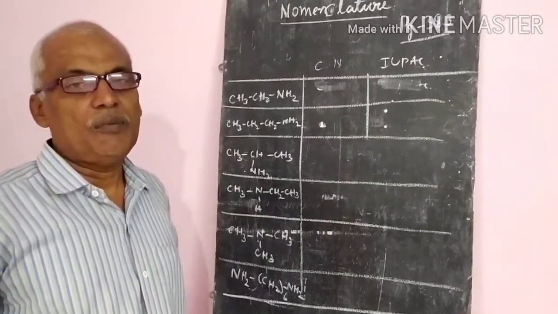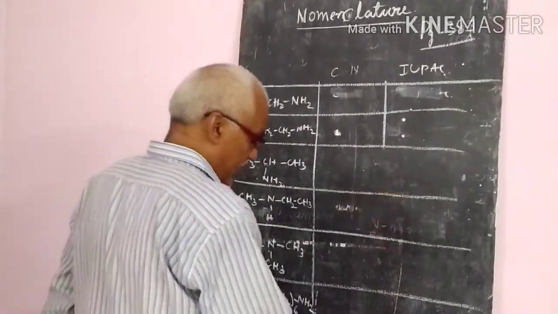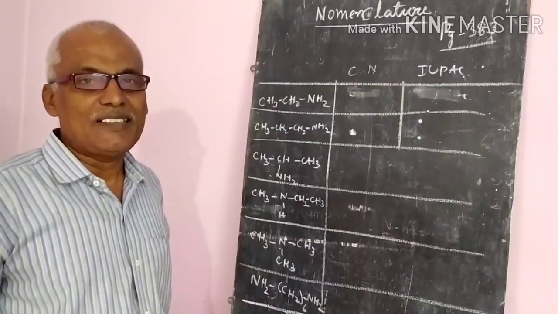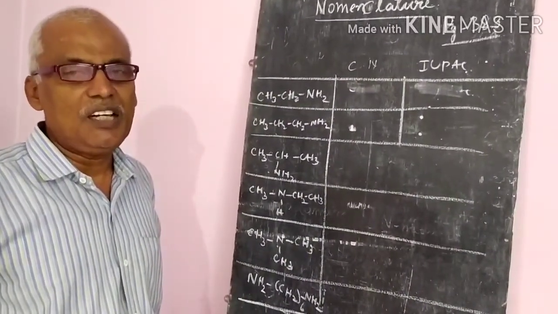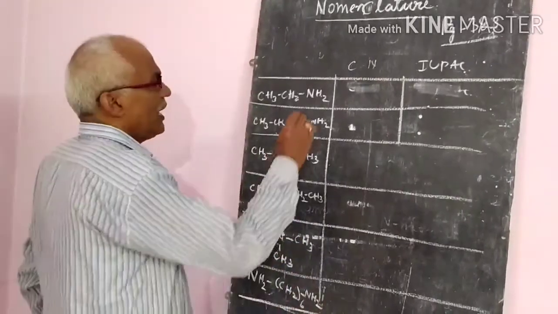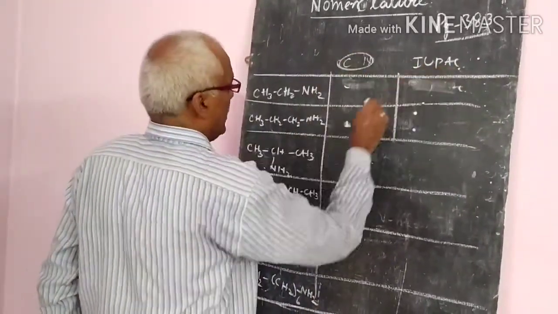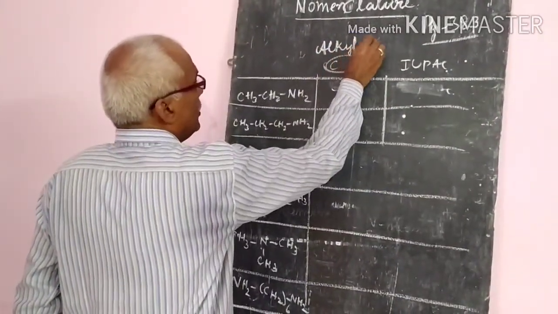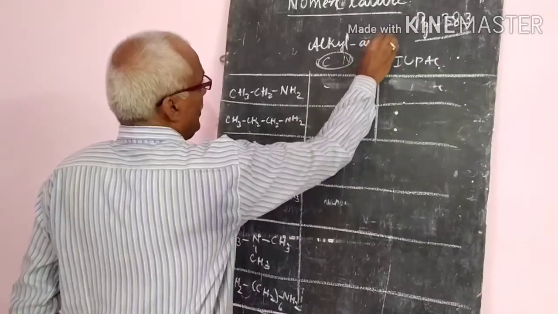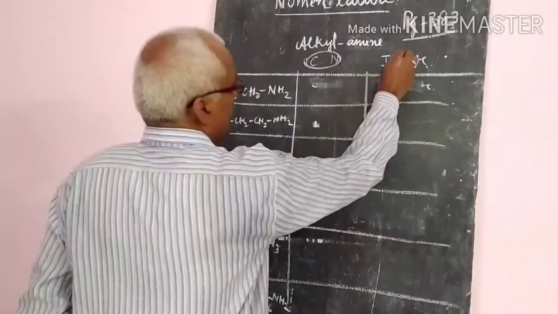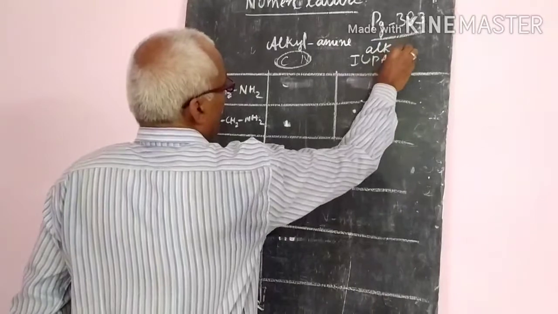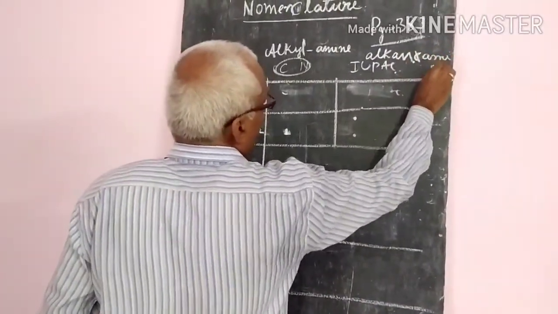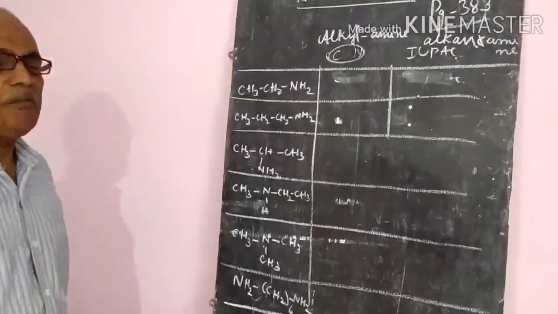Let us see some nomenclature. On page number 383, a tabular form is there. If you go through the table, you can understand how we give the nomenclature of amines, common names and IUPAC names. In common names, what is the procedure? You write the alkyl group and add amine. But in IUPAC, the E of the alkane will be replaced by amine, giving alkanamine.